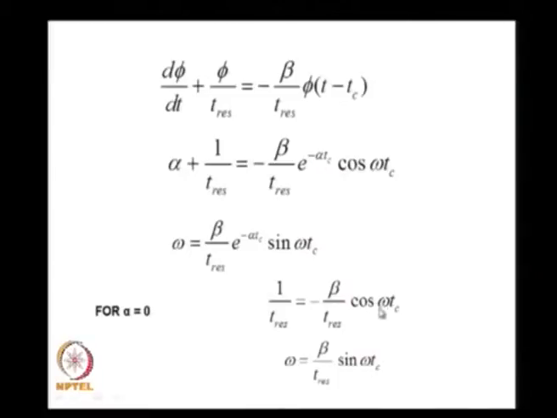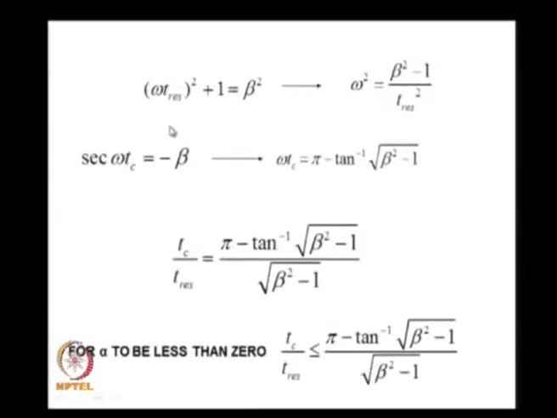Since I have cos omega Tc and sin omega Tc, and cos squared omega Tc plus sin squared omega Tc is equal to 1, I get omega squared T residence squared plus 1 is equal to beta squared, or rather the circular frequency squared is equal to beta squared minus 1 divided by T residence squared.